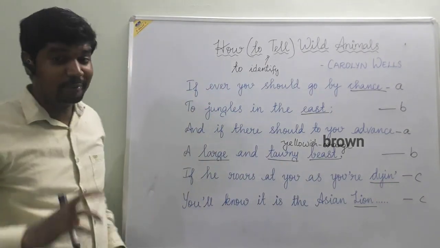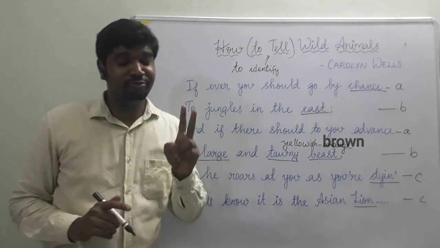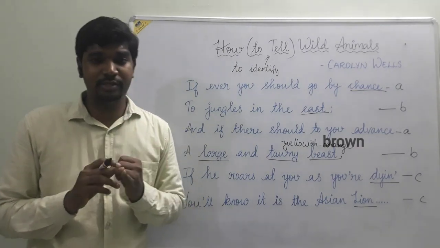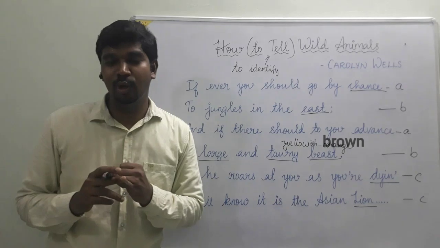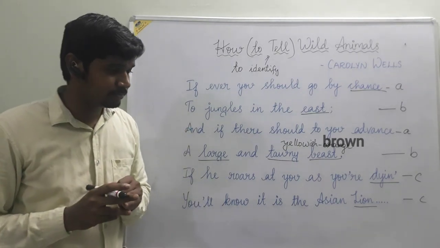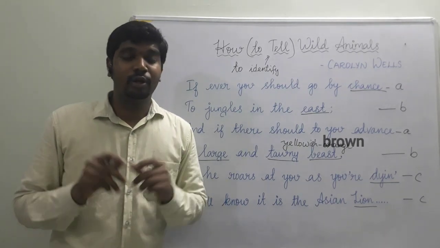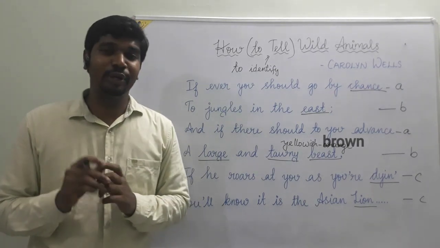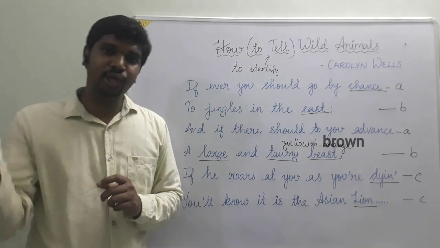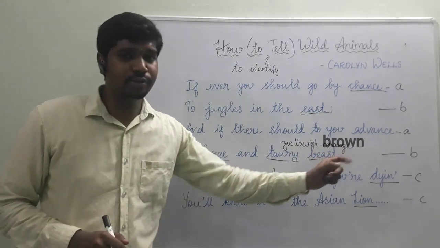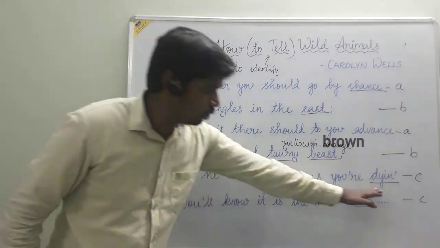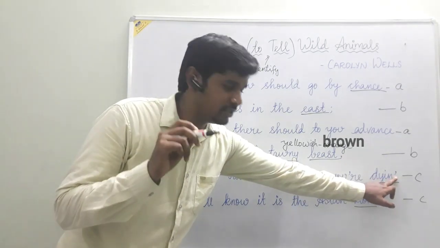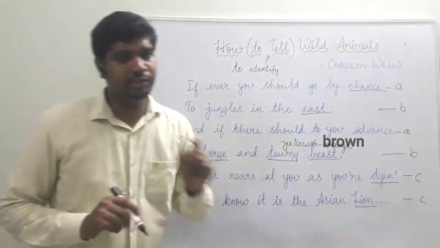Apostrophe has two functions. In one of my videos already I have shared the functions of apostrophe. One is to express ownership or possessive form, and the second one is to use a contraction of some words, the short form of some words, or to indicate the missing letters in the short form of some words, we can use apostrophe. So here, to make it shorter and also to indicate the missing letter G, an apostrophe is used.